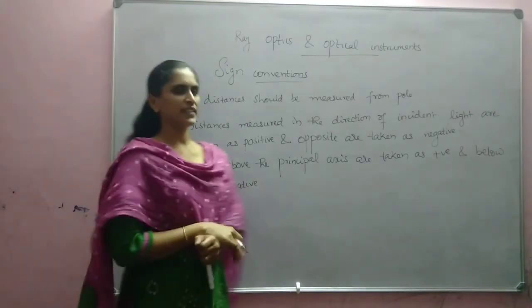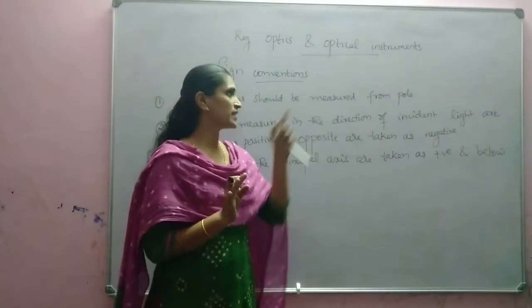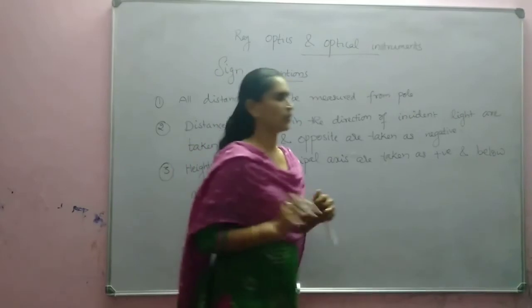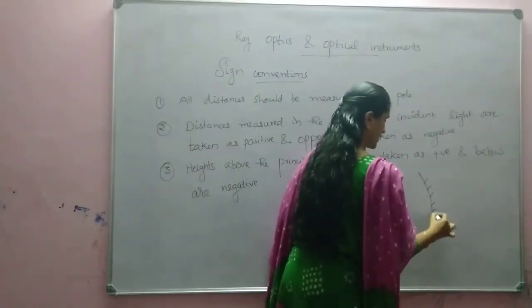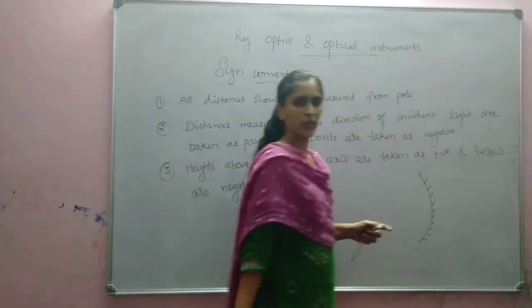So here what it says, it's very simple. All distances are measured from the pole. We are considering a concave mirror, and we discussed focal length for the concave mirror.